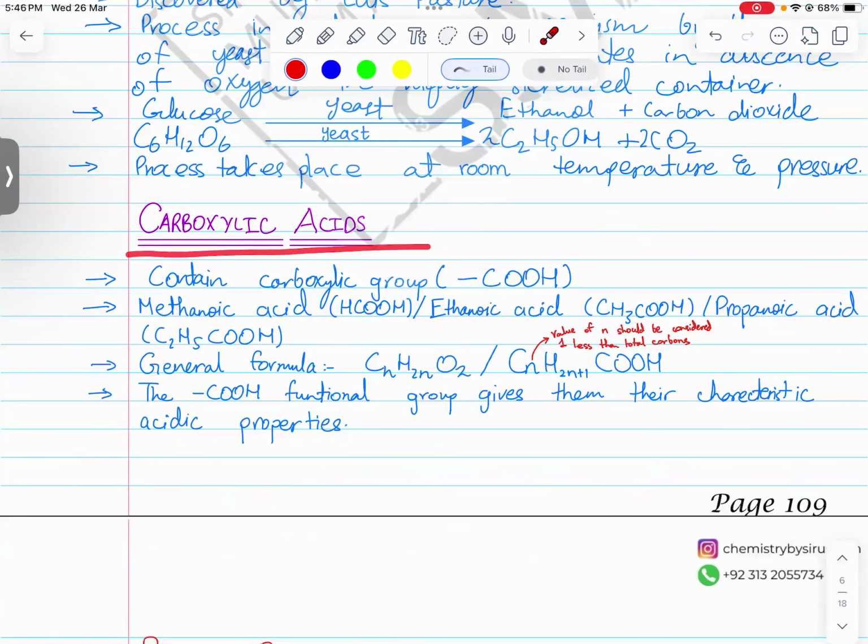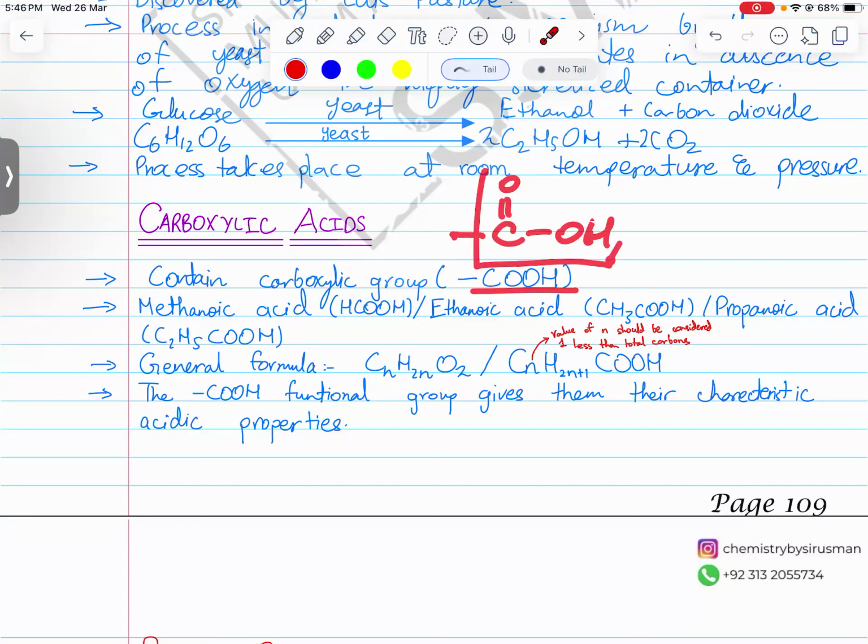Now we move on to carboxylic acid. Carboxylic acid as well is very small, not too big either. What is carboxylic acid? It is the family which contains the carboxylic functional group, also called the carboxyl functional group. The functional group is COOH, which looks like this. So this is the carboxyl functional group.